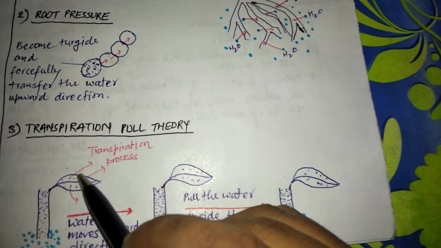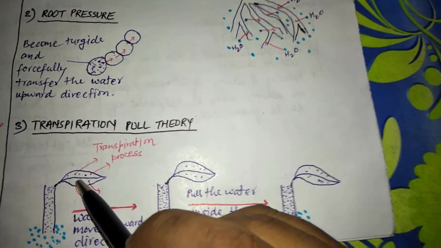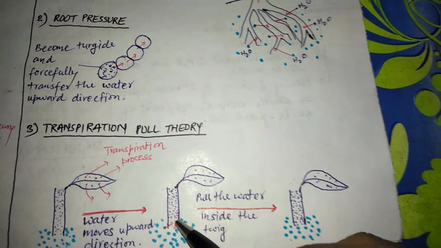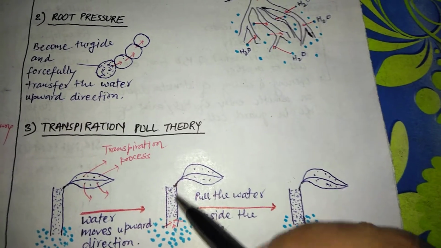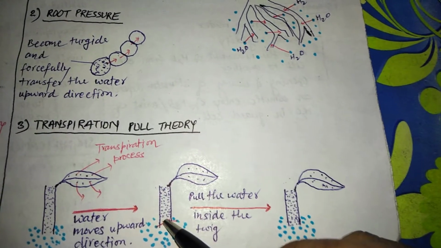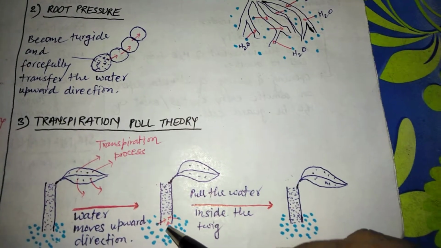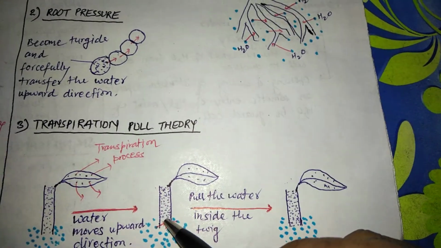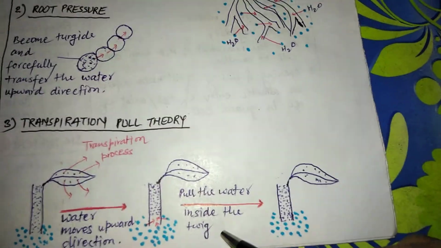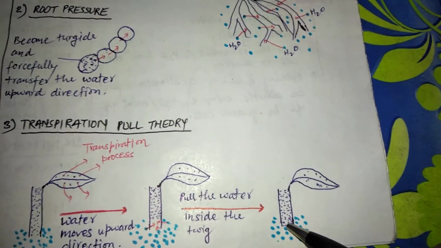By the process of transpiration, water is eliminated from these parts, and due to this elimination, the water and minerals move upward. At this place, a lack of water and minerals occurs, and the water and minerals take the place of the previous ones and pull the water inside the twig. After that, it maintains the proper water and mineral concentration.